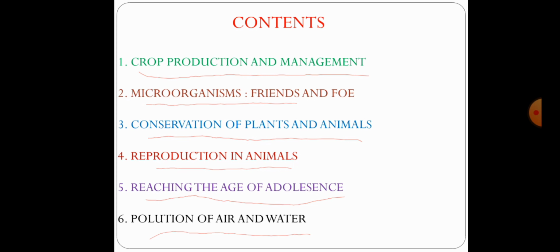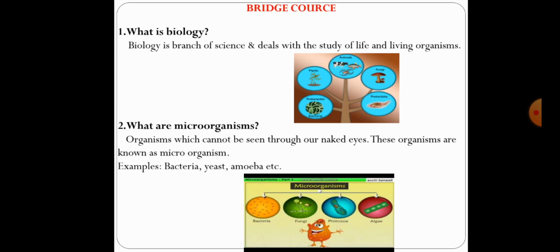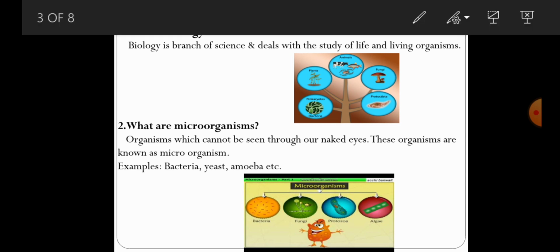Students, before knowing about the first lesson, that is crop production and management, we recall what we learned last year or previous year. So what we learned in 7th standard, we just recall some of the basic questions, the bridge codes. The first very important question, that is what is biology. So biology, bio is nothing but life or living. Logy is nothing but study. Biology is a branch of science and deals with the study of life and living organisms.